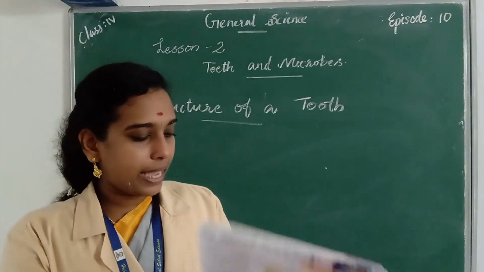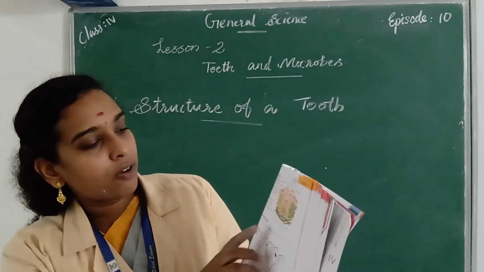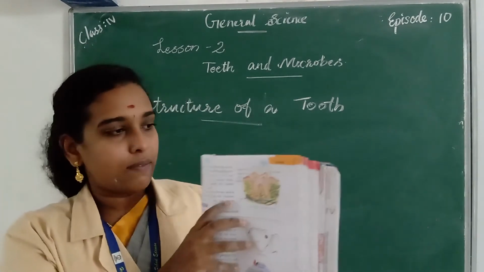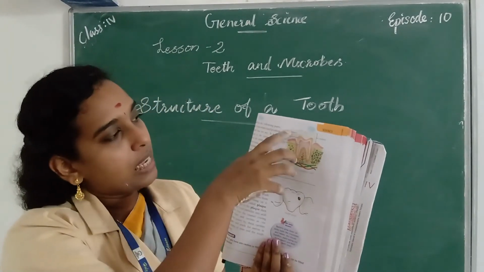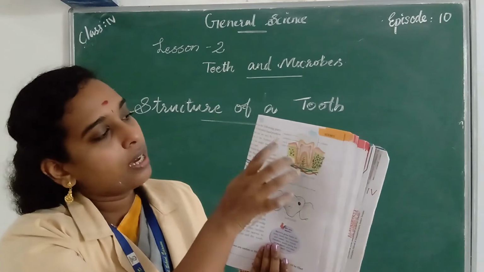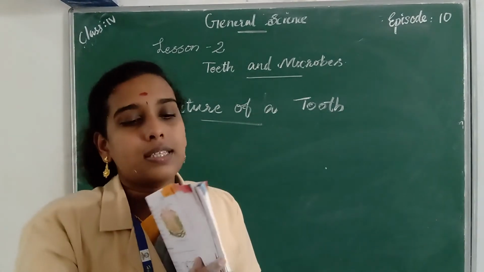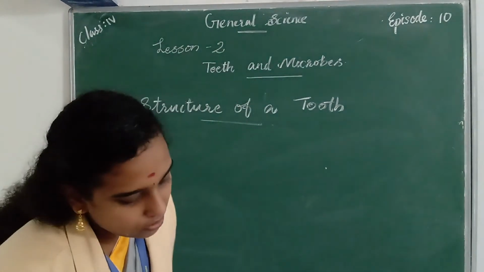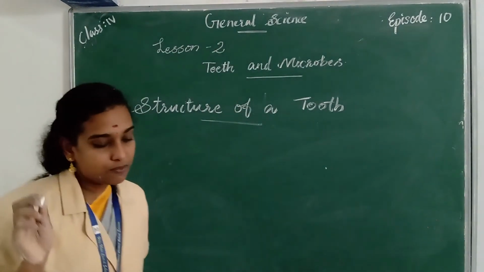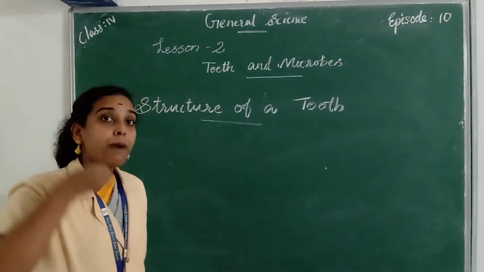In your textbook, page number 153, a picture of a cut section of a healthy tooth is given. The parts of a tooth are given there: enamel, dentine, neck, pulp, root and crown. Now we are going to study these parts of a tooth. First one is crown. Crown means the part of the tooth above the gum.